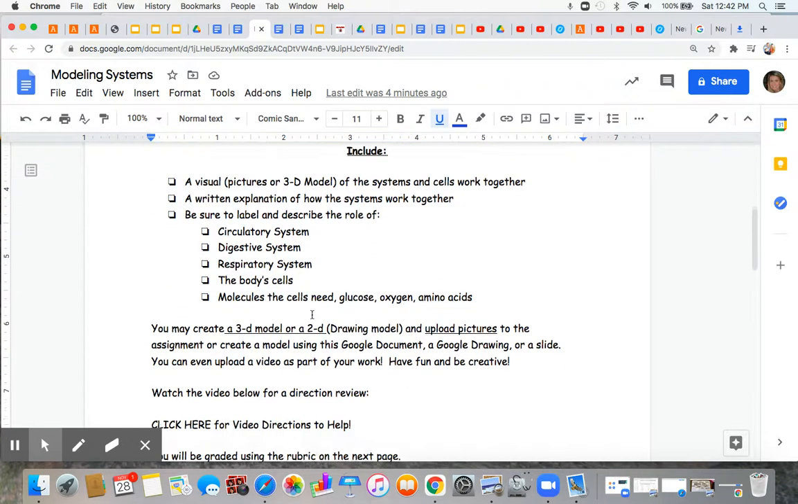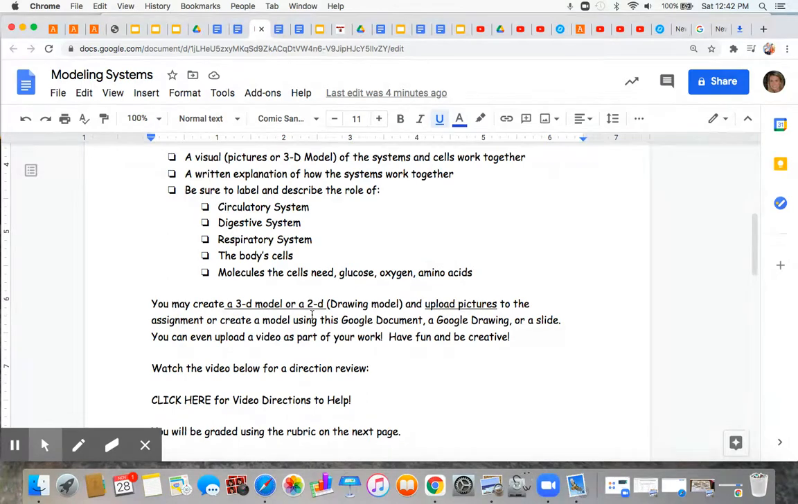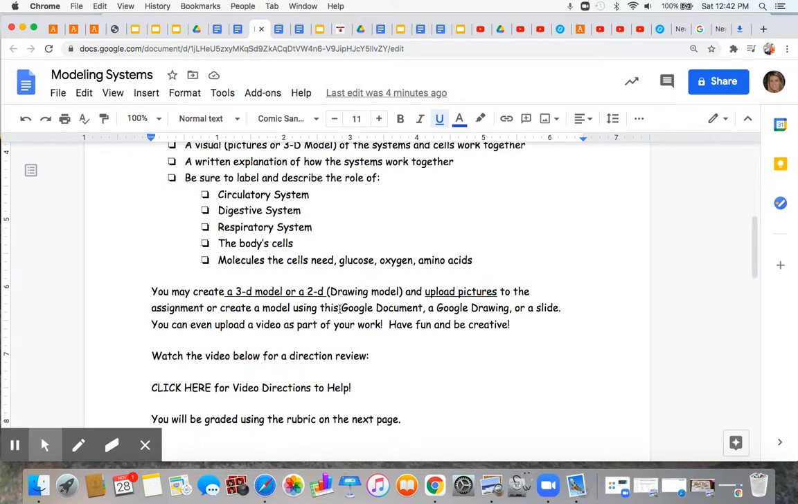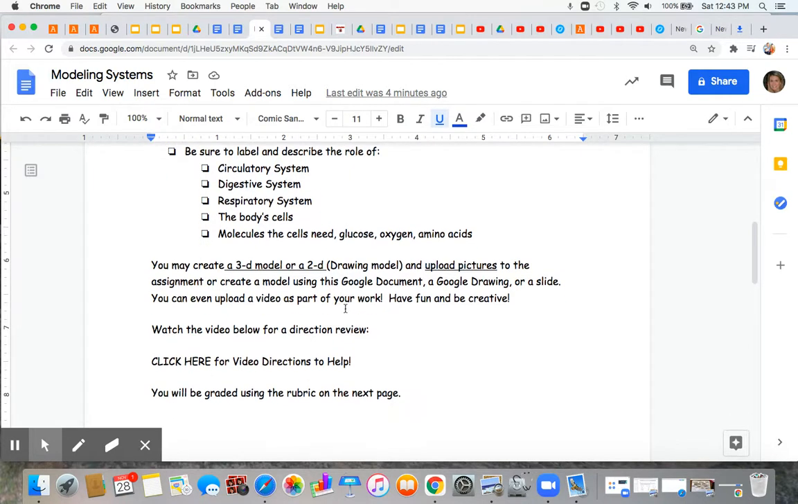Now, to complete your model, you have lots of options. You can do a 3D model, so if you want to get funky and creative with some things at home, you can do that. You can do a 2D drawing model, and with either of these options, you can upload pictures to the assignment. You could create a video and upload that to the assignment explaining how it works. You could also do a computer model. So you could do a Google drawing, you could make a slide or a slideshow. You could use this document to put some pictures and text to create your model. Have fun, be creative.